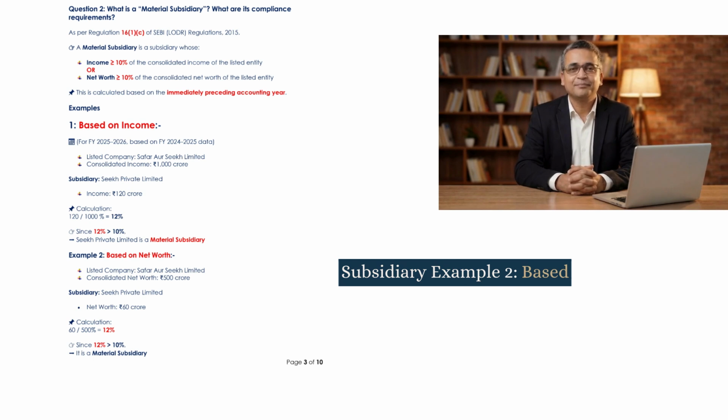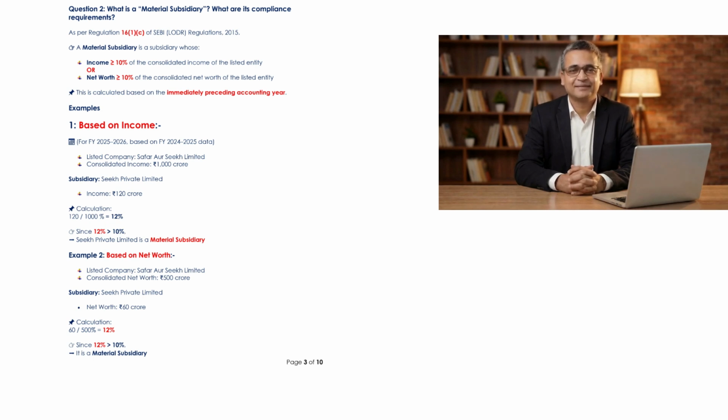Example 2. Based on net worth. Listed company Suffer or Seek Limited has consolidated net worth of 500 crore rupees. Subsidiary Seek Private Limited has net worth of 60 crore rupees. Calculation: 60 divided by 500 equals 12%.